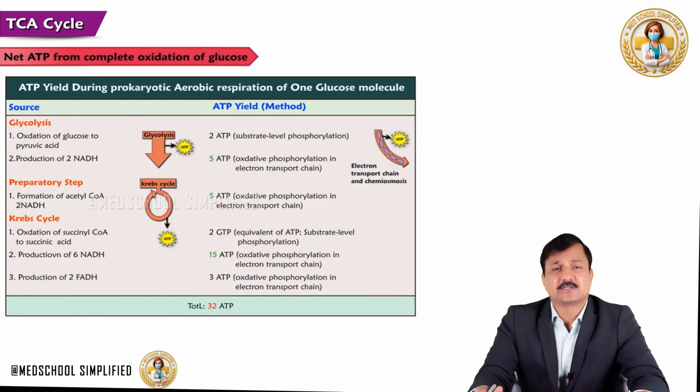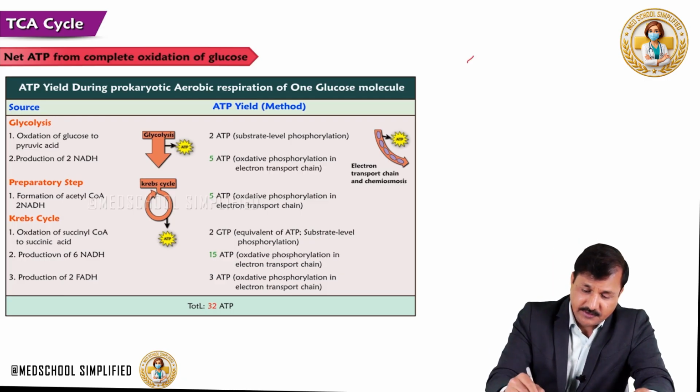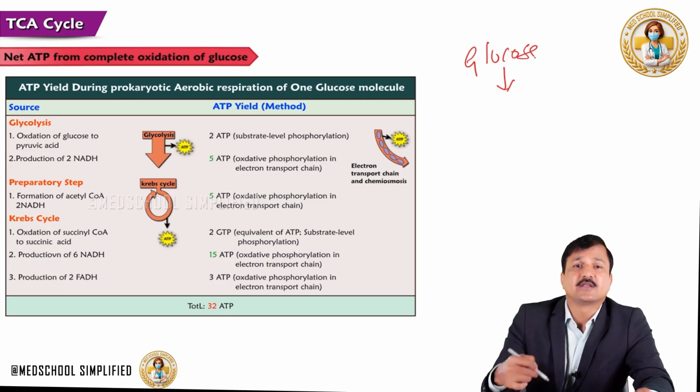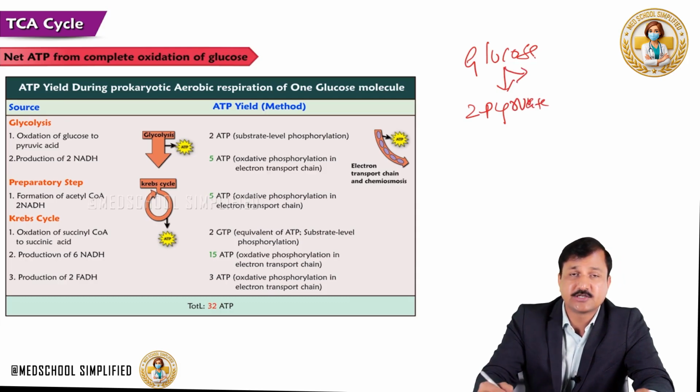Now let's calculate the ATPs that are coming from complete oxidation of glucose. So when glucose is undergoing glycolysis in the cytoplasm, you get 2 pyruvate. One glucose will give 2 pyruvate, and the net ATP yield from a glucose into 2 pyruvate under aerobic condition with the malate aspartate shuttle mechanism is 7 ATP, with MAS, malate aspartate shuttle.